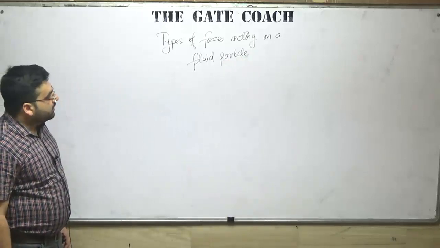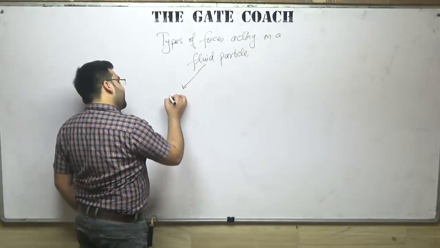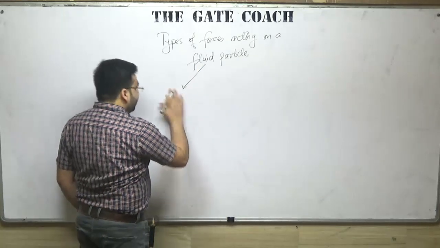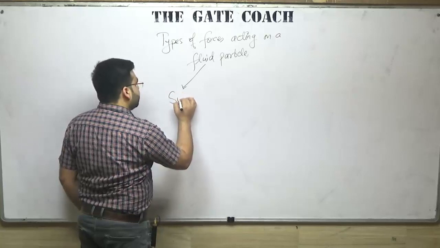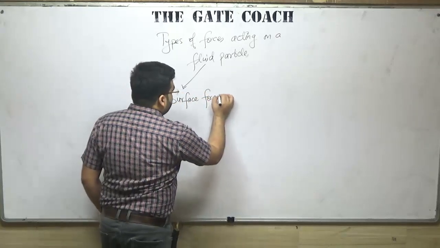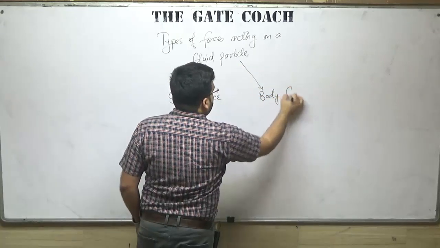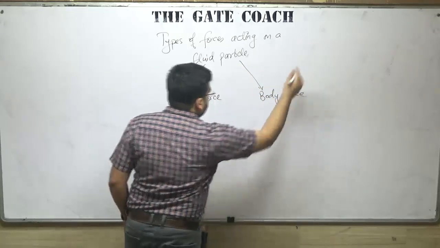Clear? The first is the surface force. The second one is the body force.